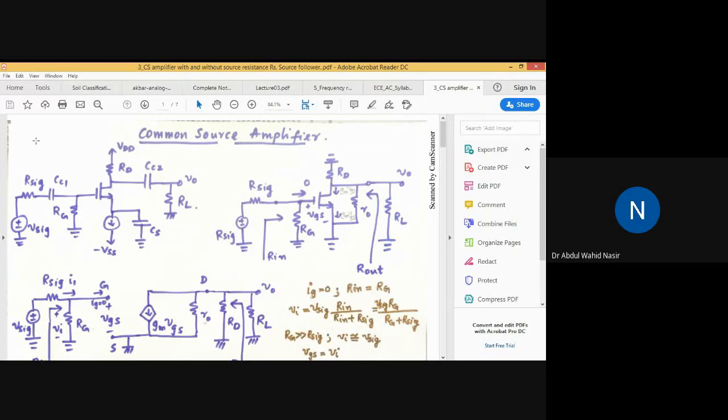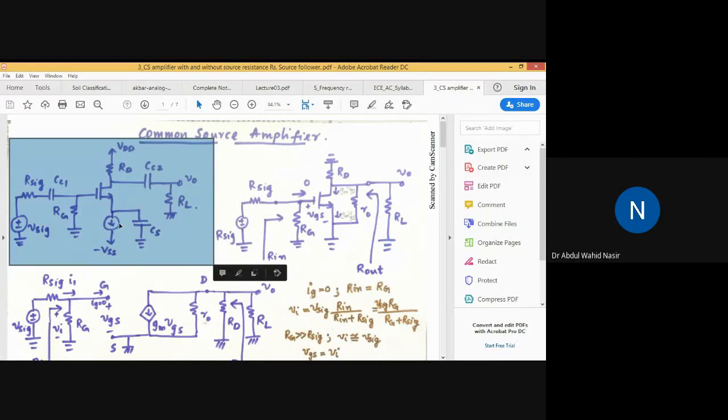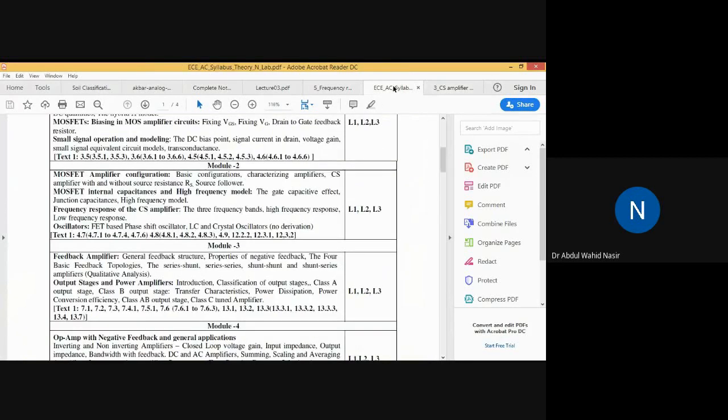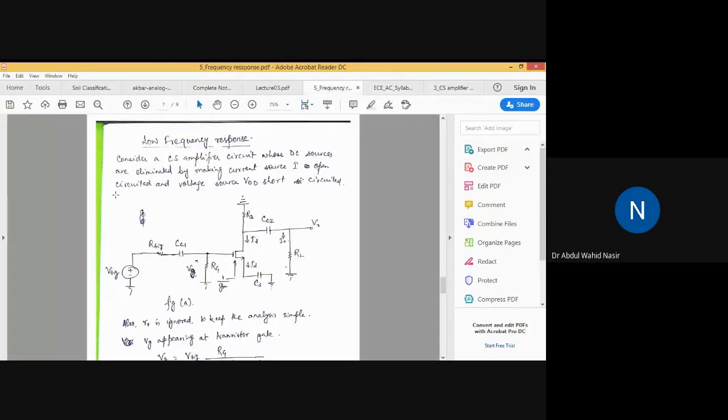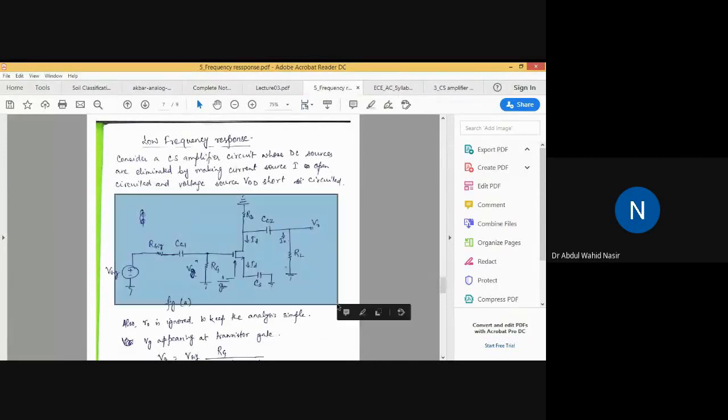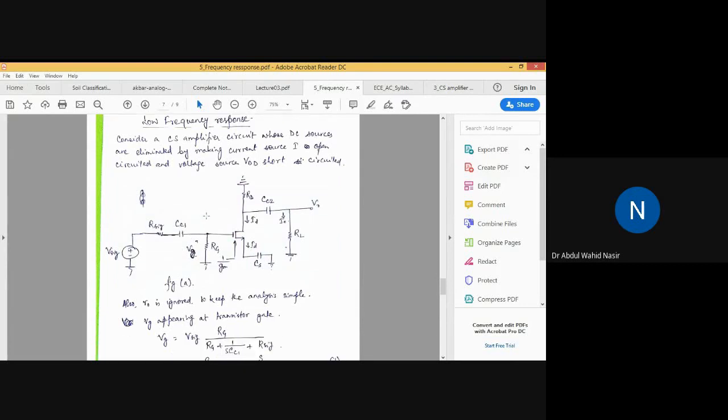So in this circuit, if you remove all the DC components, you end up with this circuit. You can see that the current source I is not there because it has been open circuited, and here it is directly grounded because VDD has been shorted. So this is the circuit diagram from which we will analyze the low frequency response.